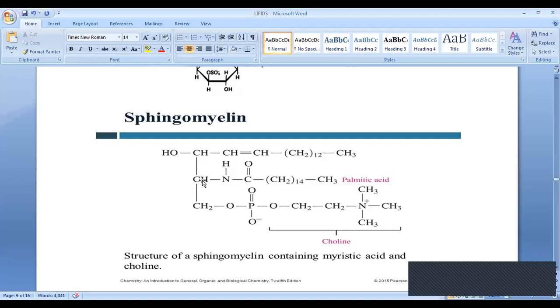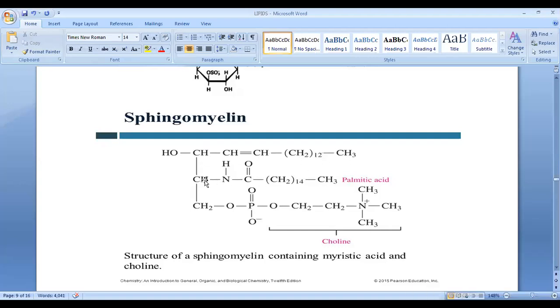If we think of the three carbons here, CH, CH, CH, and here at the alpha carbon you will find this structure, and at the beta position, after CH there is one NH, and there is one fatty acid combined there. Here you can see there is another palmitic acid, and after alpha prime there is a phosphoric acid and one choline. Just previously we saw this. The name of this compound is actually sphingolipid, and the mother compound, up to here all of this, is known as sphingosine. The mother compound of sphingolipid is sphingosine.